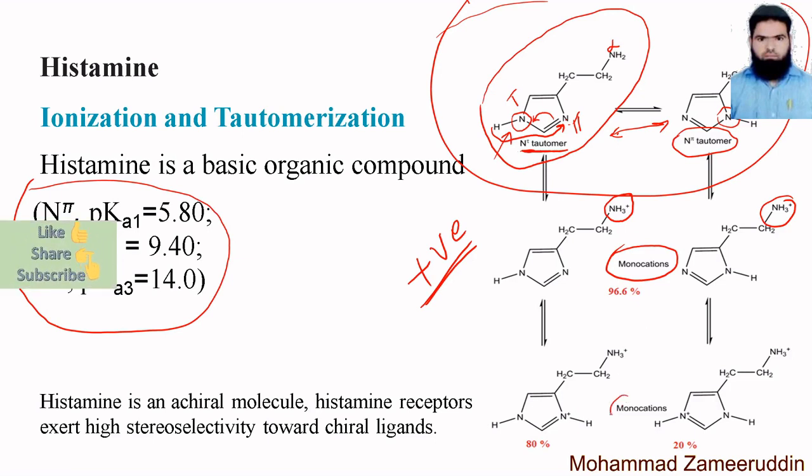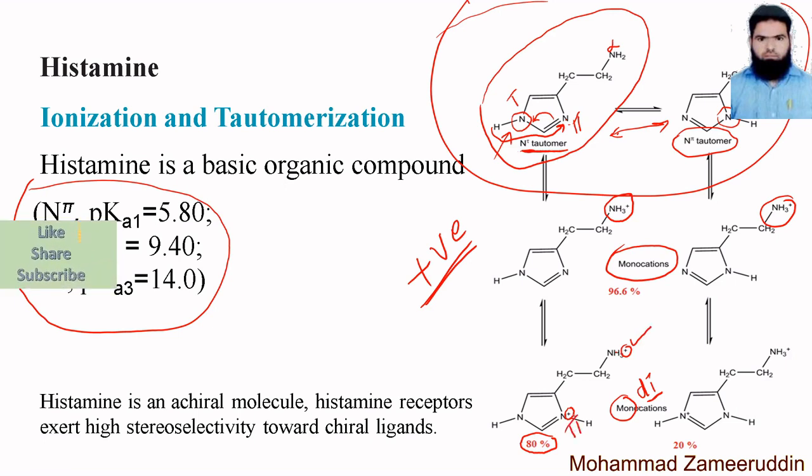Now come to the second. Actually this should be dications, it is my misprint, mistyped, because here the positive charges are 2, this one and the second. So this should be dications. In the dication ionization form, 80% of the compound exists in this form, where the positive charge is on the amino group and the pi nitrogen.